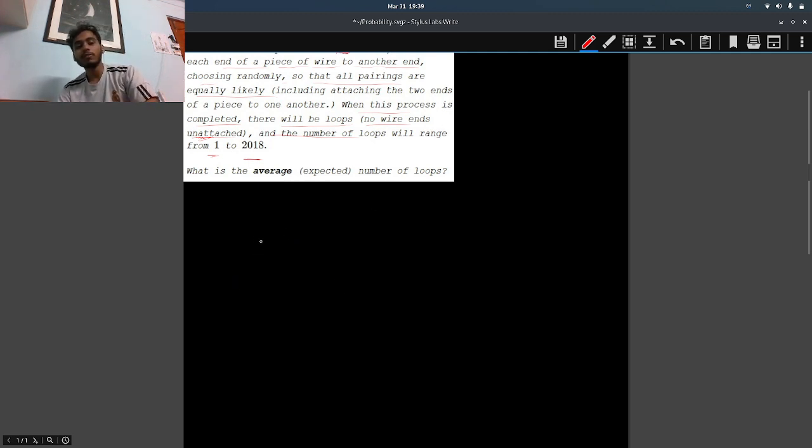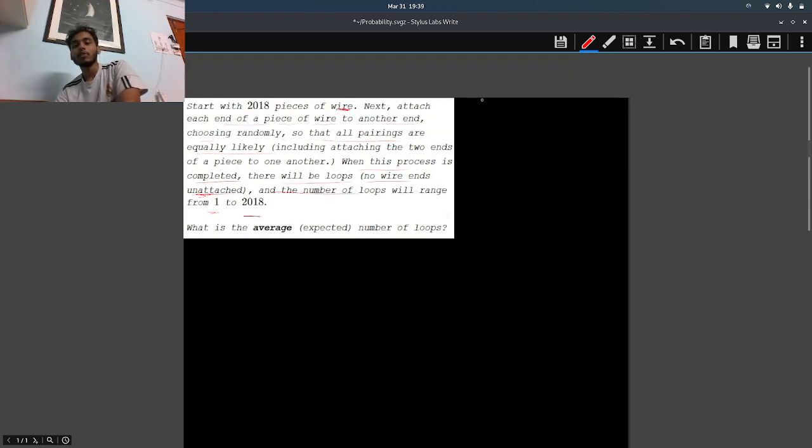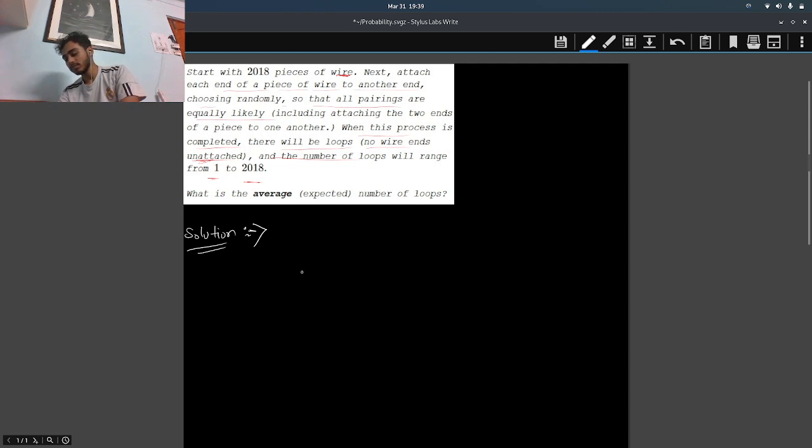So basically, if we join all of them linearly and join the last ends together, it will form a single loop. Anyways, you have got how all types of loops can be made, right? So we have to find the expected number of loops which will be made. First of all we need to find the number of operations which will be there.